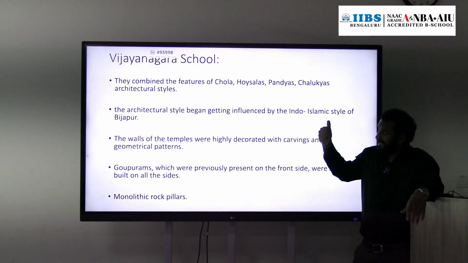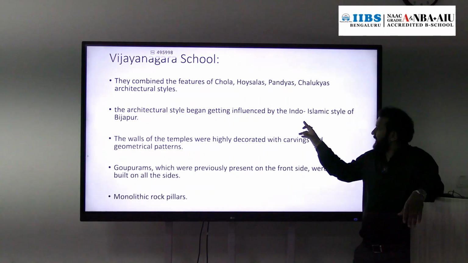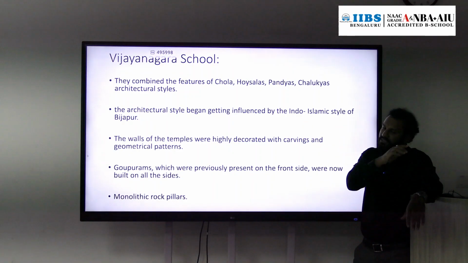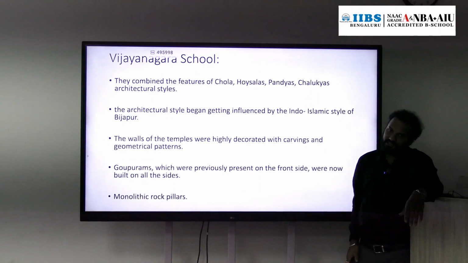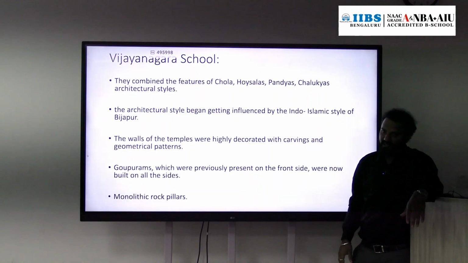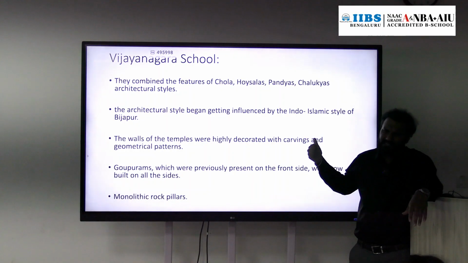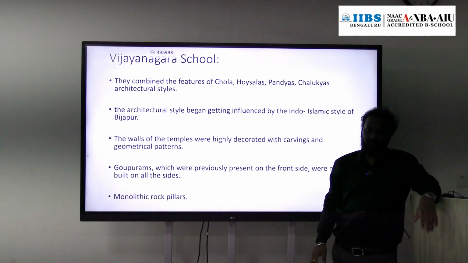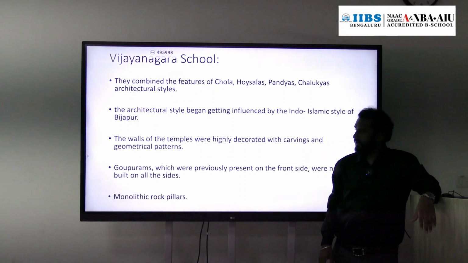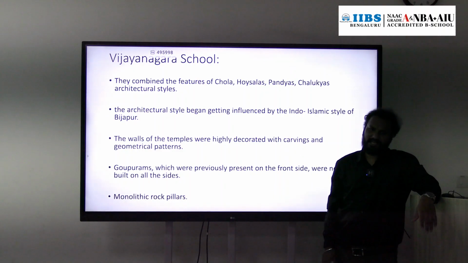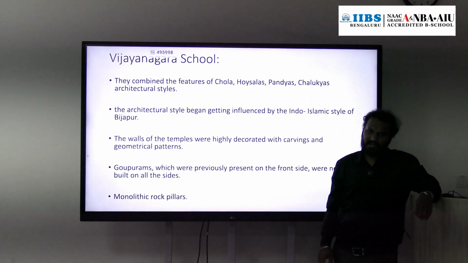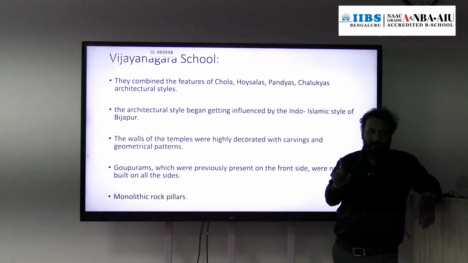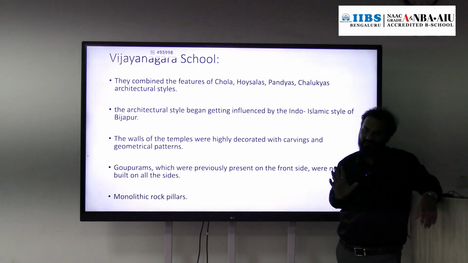Apart from that, this style of architecture has an influence of Indo-Islamic style of architecture. Why? Because this school of architecture developed in medieval time, after the coming of Muslim rulers. So that is the reason why it has an influence of Indo-Islamic architecture, especially in Bijapur, not in each and every place, not in Hampi. Hampi still has a Dravidian school of architecture.